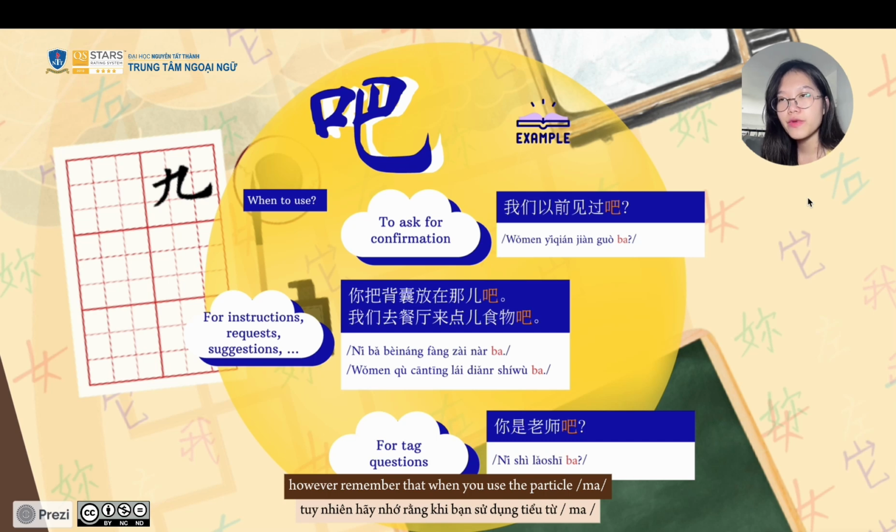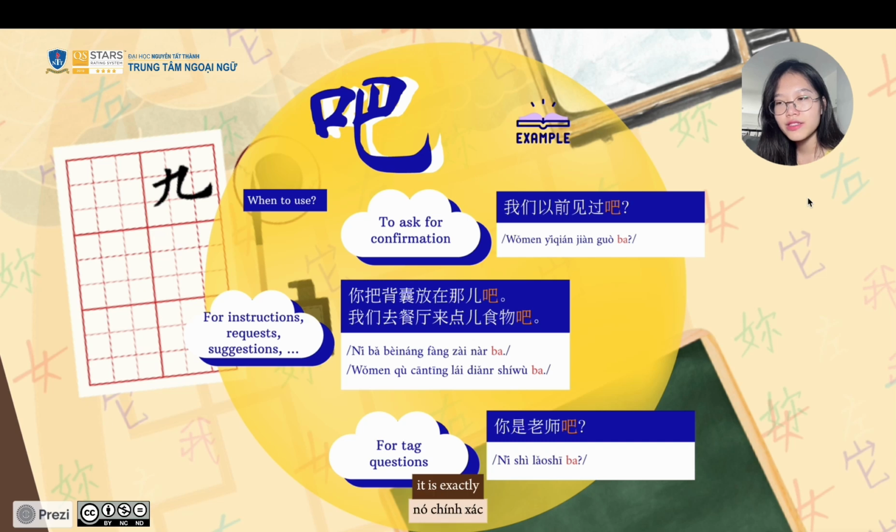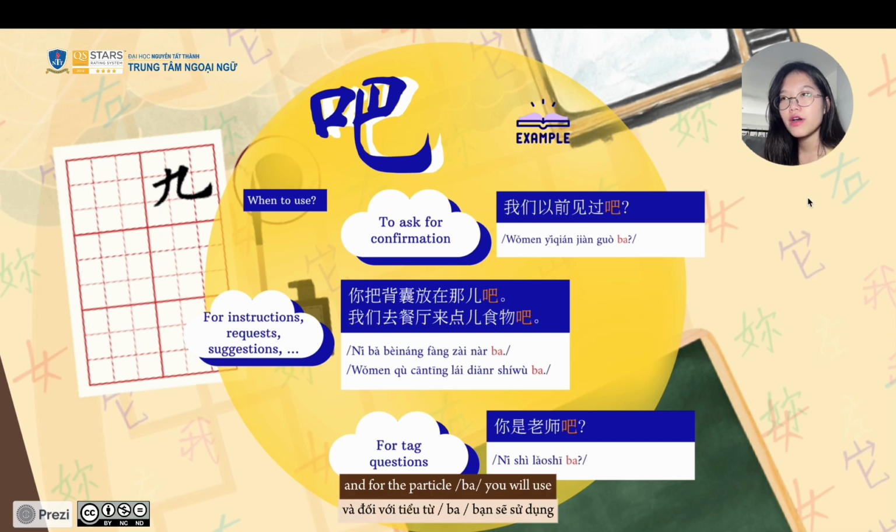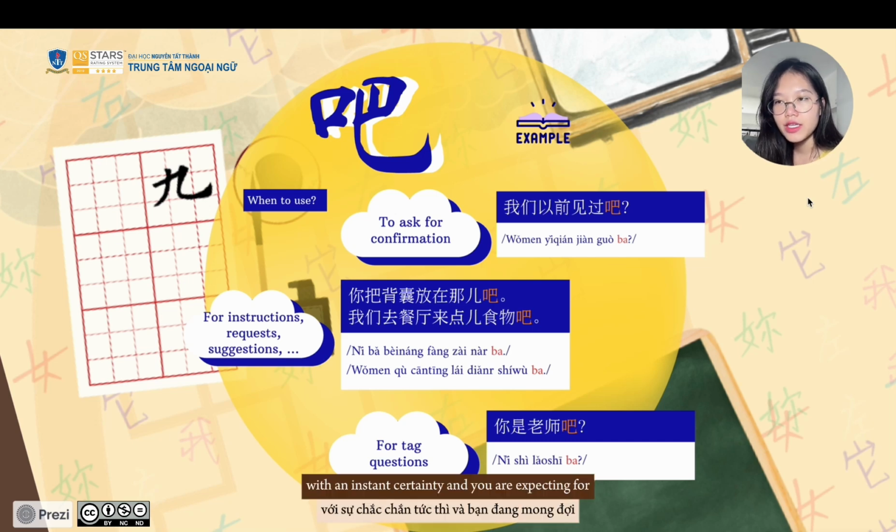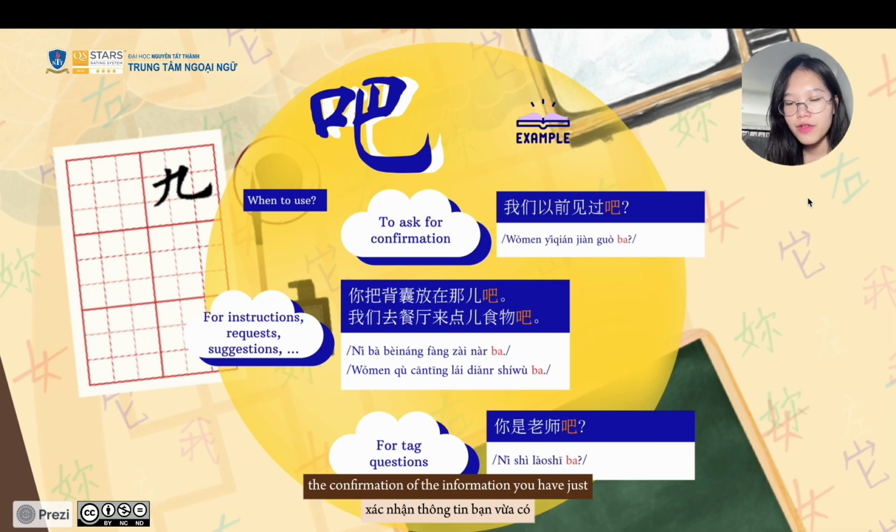However, remember that when you use the particle ma, it is exactly for the yes/no question. And for the particle ba, you use it with an instant certainty, and you are expecting confirmation of the information you have just given.